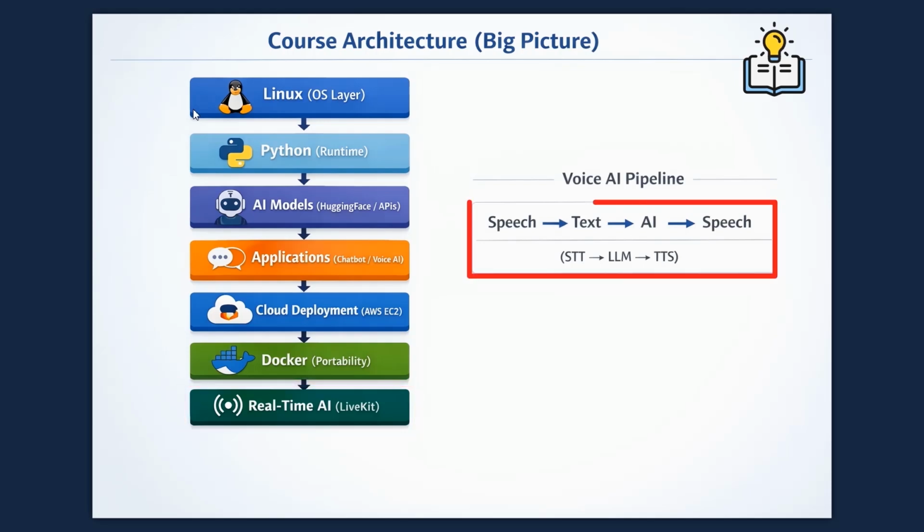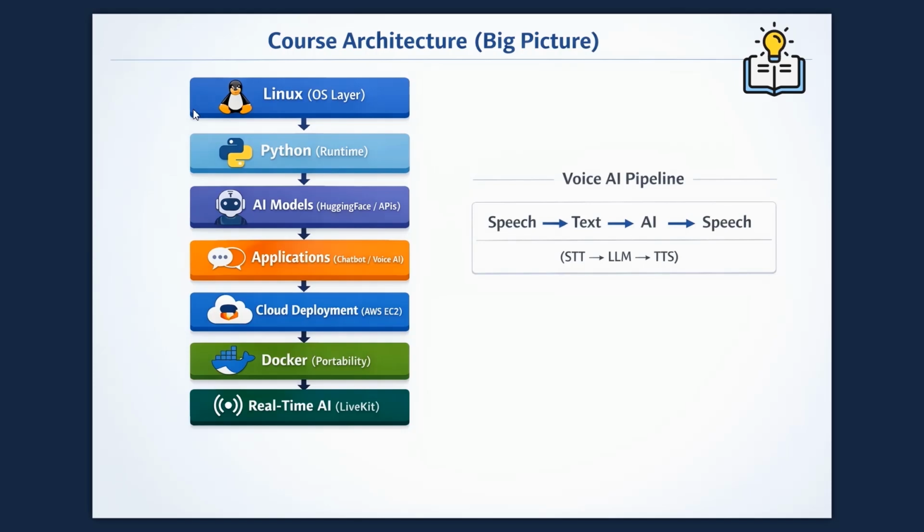Now look at the right side of the diagram. This shows how voice AI works. That is speech, text, AI and speech. Which means STT, that is speech to text, LLM, AI processing, and TTS, that is text to speech. Once I do the lab session, I am going to explain the voice AI pipeline. No worries on that.